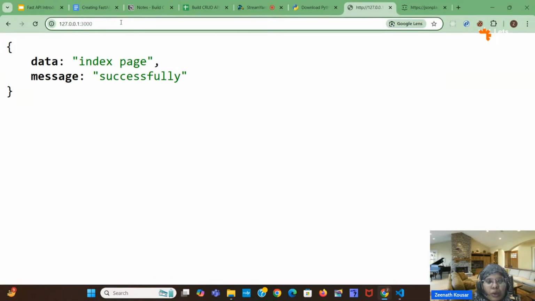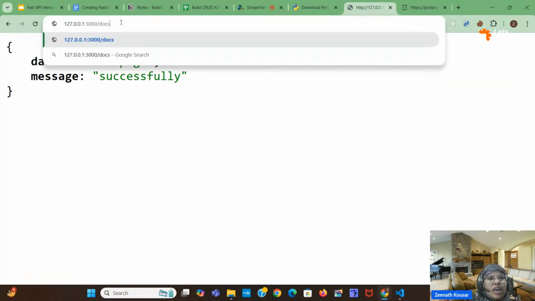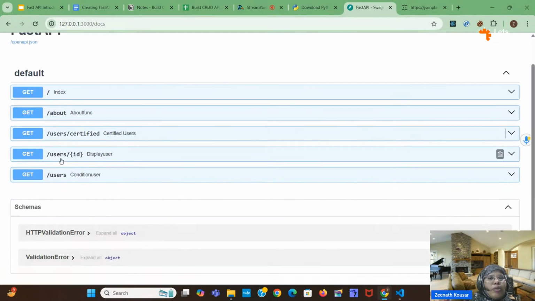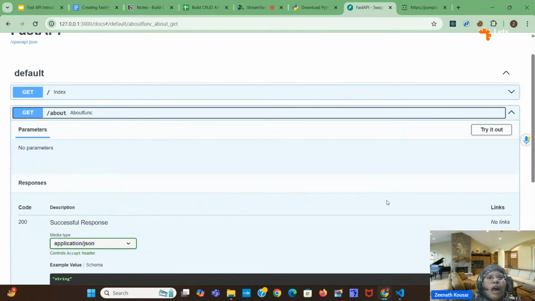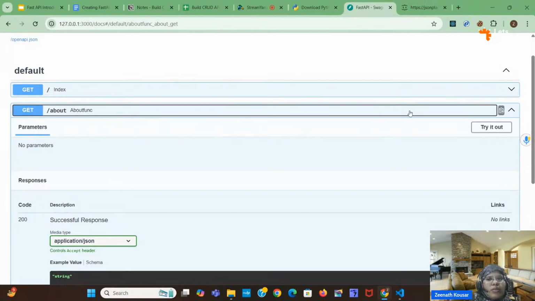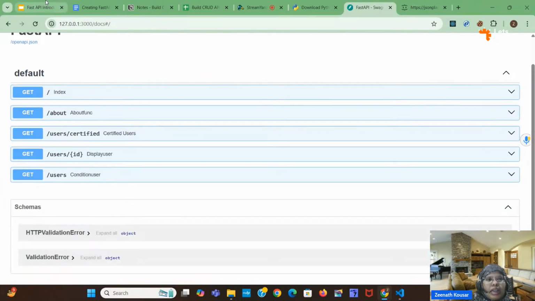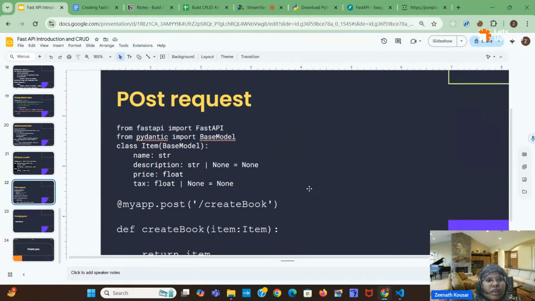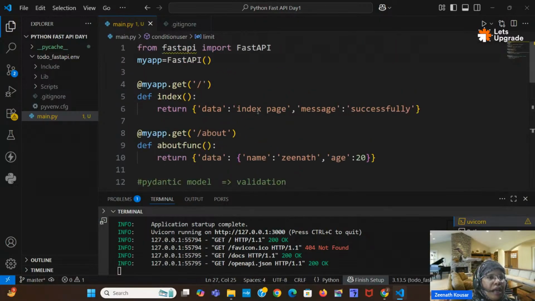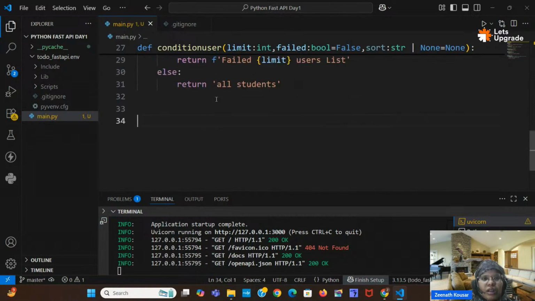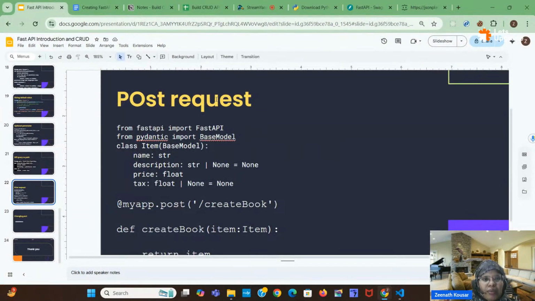How to open the Swagger UI? To test the applications, give slash docs, then the Swagger UI will be opened. All routes which you have created will be shown here. Just click on try it out, and you can execute all the routes here. So I will create a post, a simple post thing. I thought to create a total to do application with the post, with the help of a Python dictionary, but let's see. So here I will create one post application. Or else in the next, in day 2, I will create a total to do application.